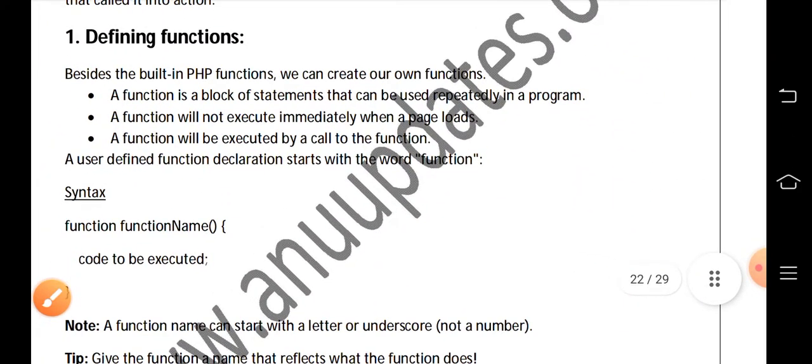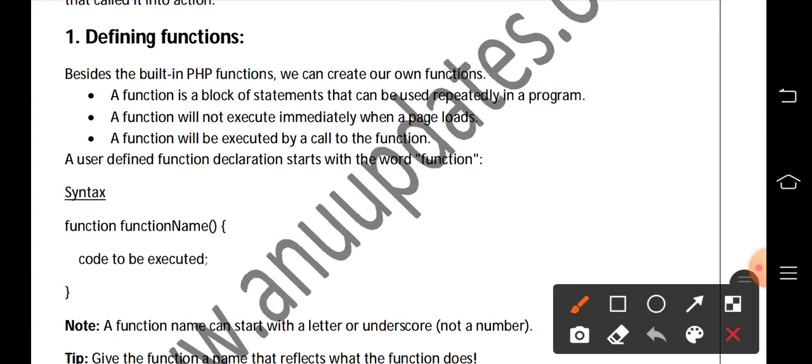And in order to define a function, we can create our own functions. We have discussed that a function is a self-contained block of statements and it performs some task, some work. For some work to be done, we write functions. A function is a block of statements that can be used repeatedly in a program. In a program, if we want to repeat a block of statements repeatedly, then we write functions.